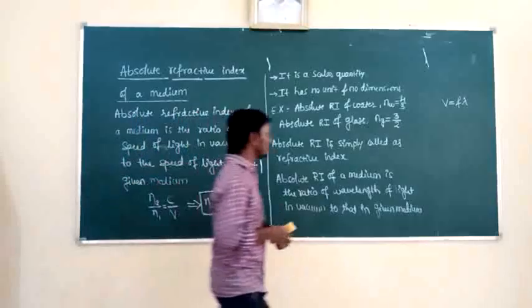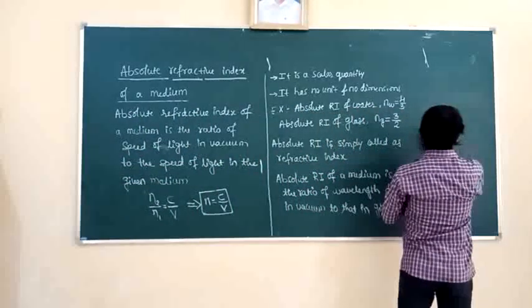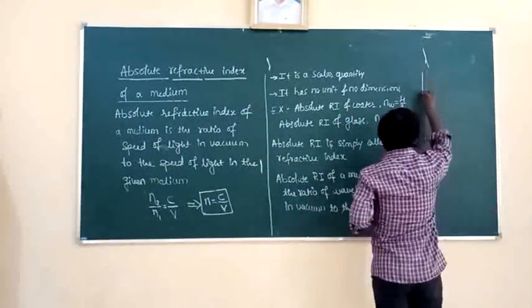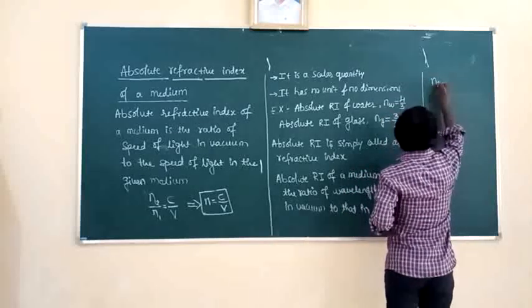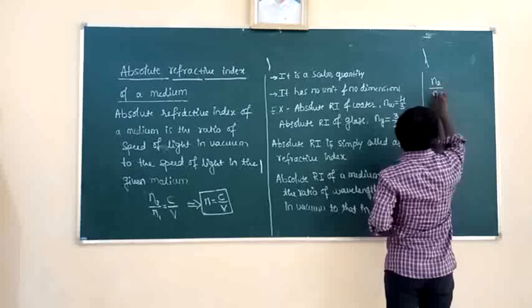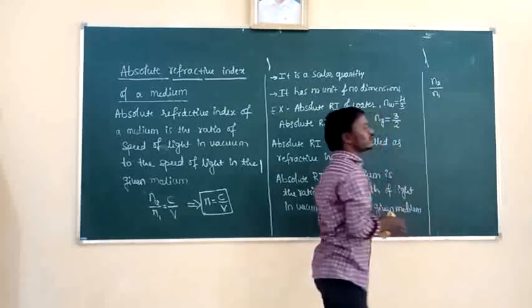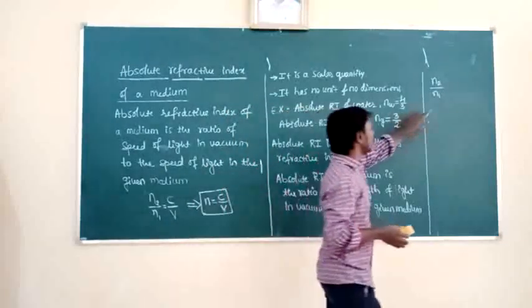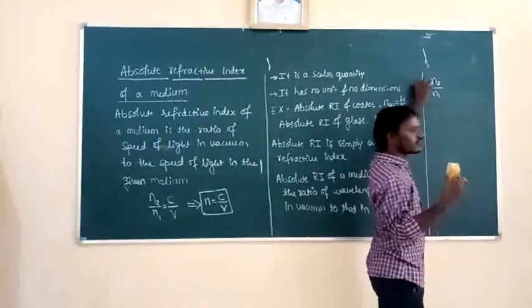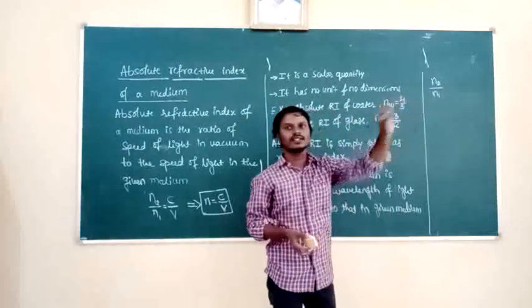Then I will write it is the refractive index of the second medium divided by the refractive index of the first medium. Which is the first medium? The first medium is the air, and the second medium is the given medium other than air.